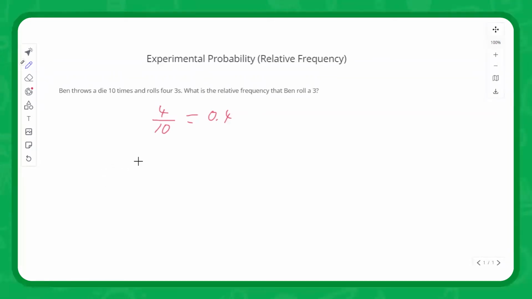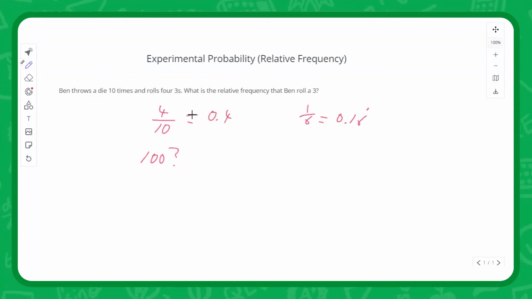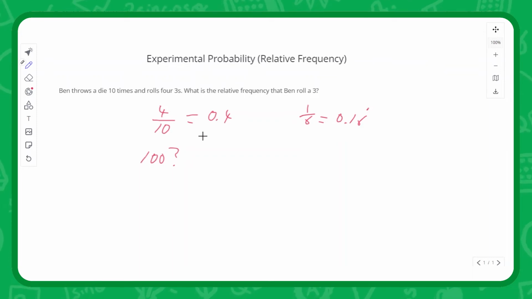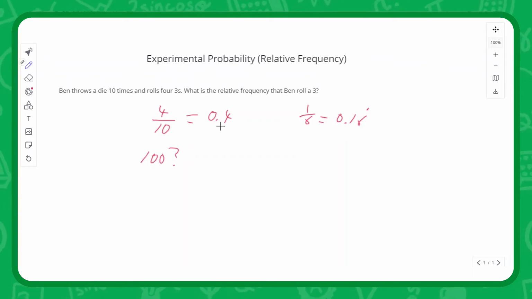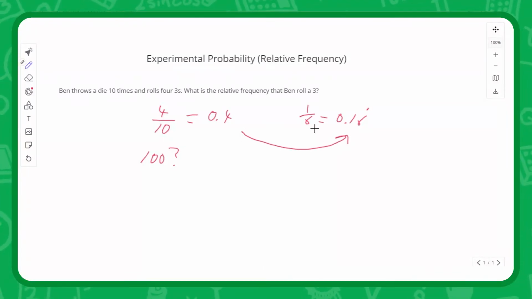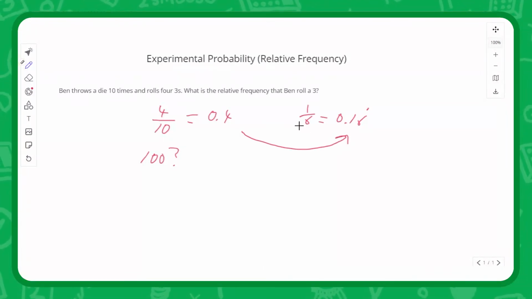What do you think will happen if the die is fair and Ben rolls 100 times rather than 10 times? We already saw that the chance in a fair die is 1 in 6, or 0.16 recurring, which is less than this. So what do you think is going to happen to Ben's experiment if he rolls the die 100 times? Well, that 0.4 is going to go down and down and down, and it's going to start approaching the true theoretical probability, assuming it's a fair die.